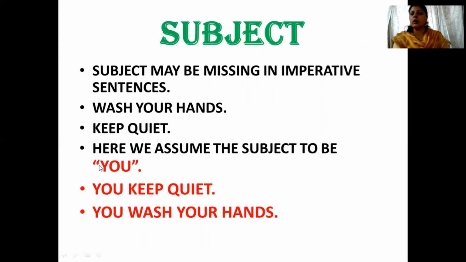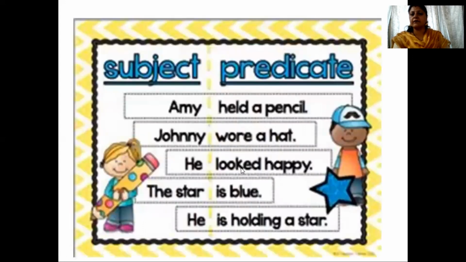So here you is assumed to be the subject. We have to assume that we are talking to you. So you is the subject. Keep quiet is the predicate. Clear? Okay. Now we'll do a few exercises separating the subject and the predicate.